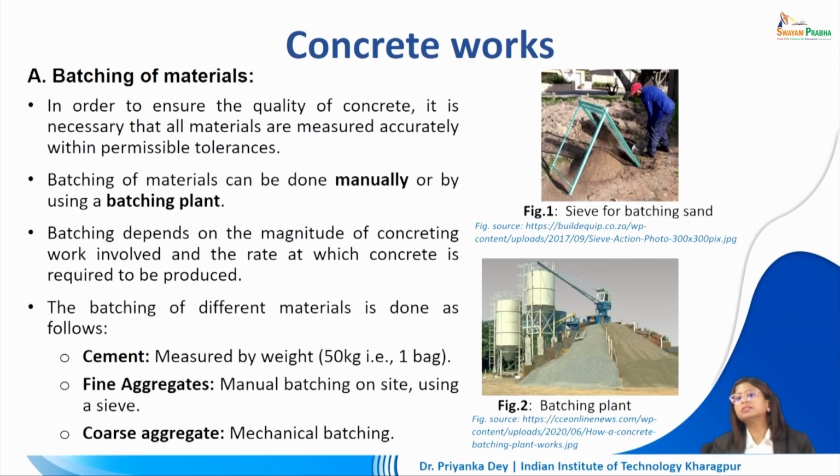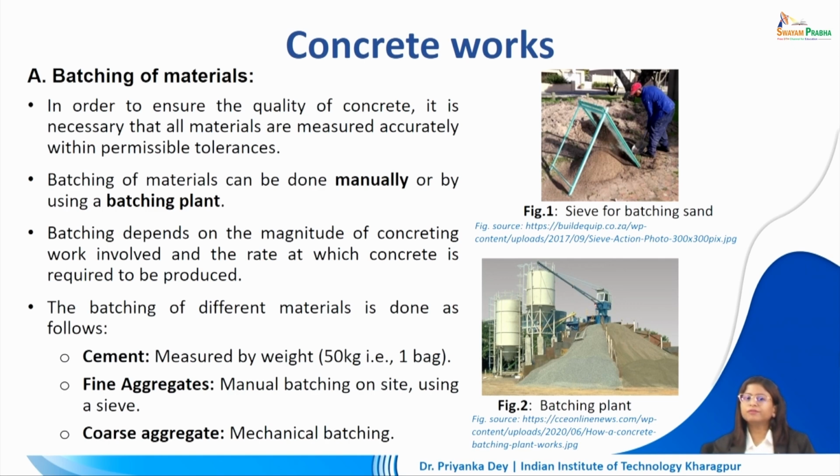In that case, it's very difficult for us to keep manually doing it at the right proportion. We are bound to make certain mistakes. So in that case, we might want to go for a batching plant. Now the batching of different materials is done such that the cement is measured by weight. Here we generally take bags of cement, each bag having 50 kgs.